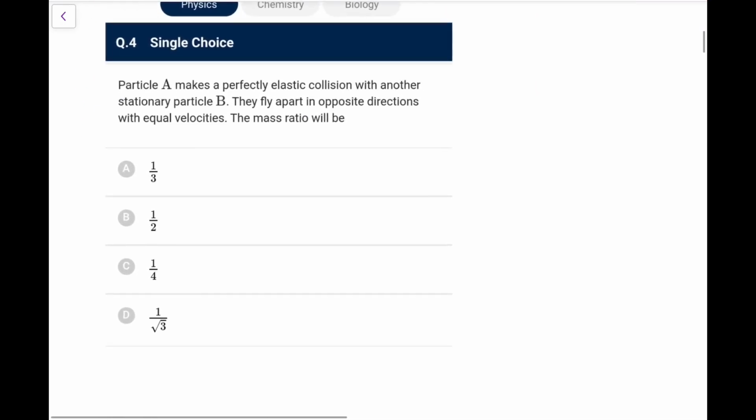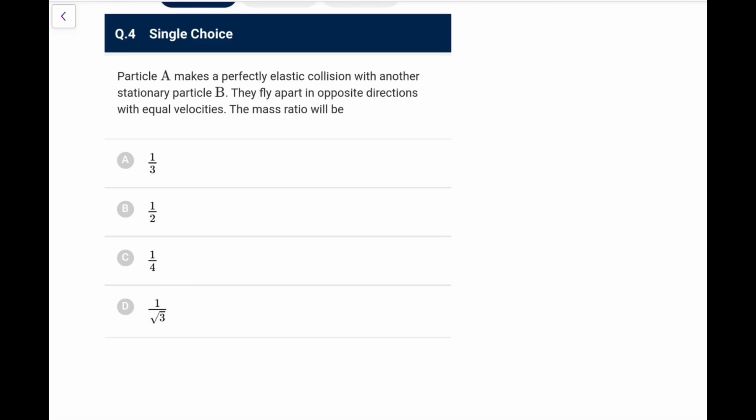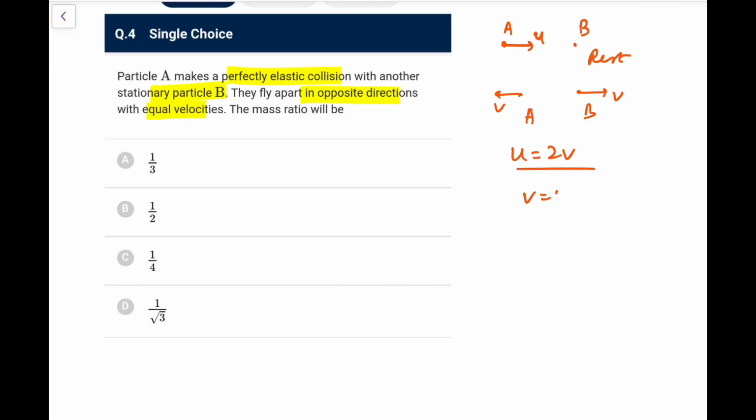Question number 3. A particle A makes a perfectly elastic collision with another stationary particle B. They fly apart in opposite directions with equal velocities. The mass ratio will be? So this is A and this is B. B was at rest, and A was coming with velocity u. After the collision, it goes with v here, and B goes with v here. First of all, because it is an elastic collision, applying velocity of separation equals velocity of approach, I can directly say u is equal to 2v. So v is equal to u by 2 for sure.